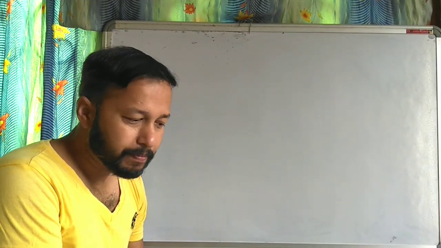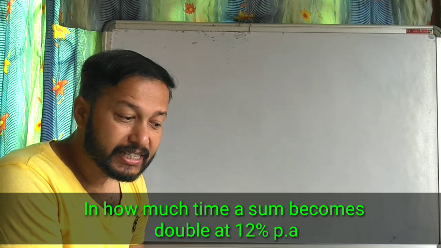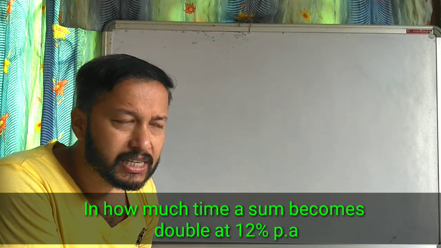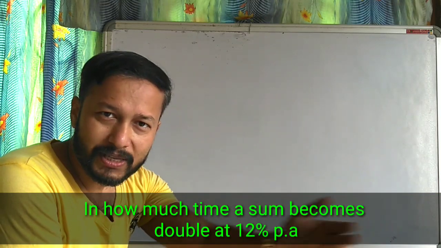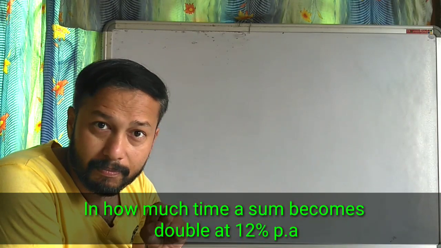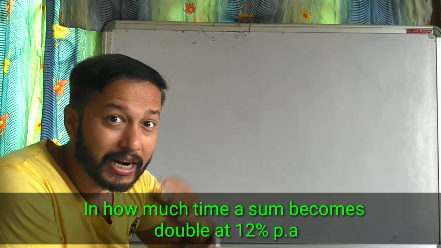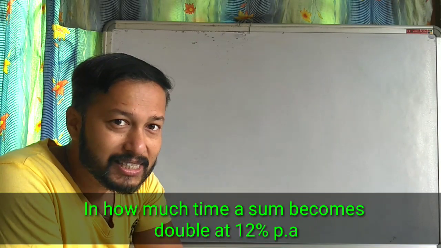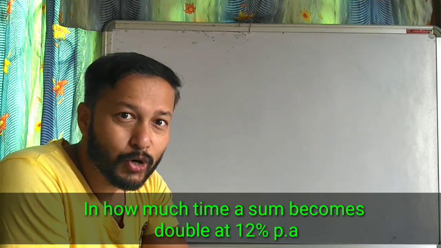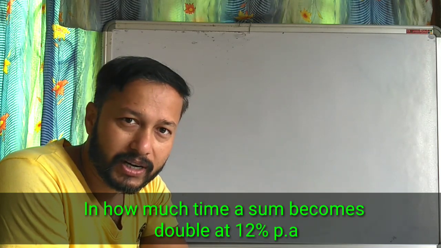In next question, in how much time will a sum become double? Sum becomes double means, say 10,000 rupees you kept in the bank, and when you are getting money from the bank, you are getting double of it. That is, you kept 10,000, now you are getting back 20,000. Just double you are getting.